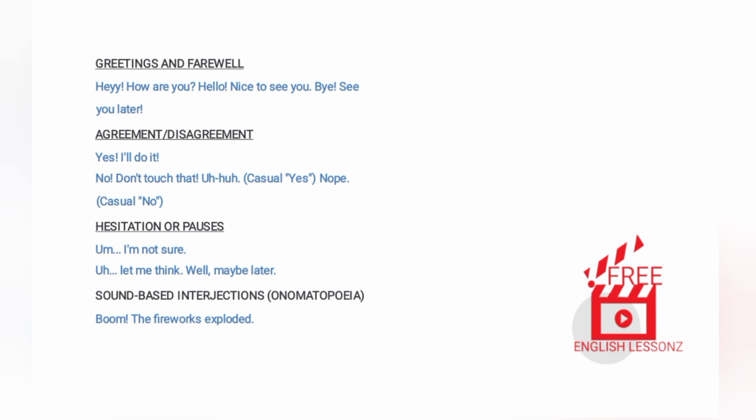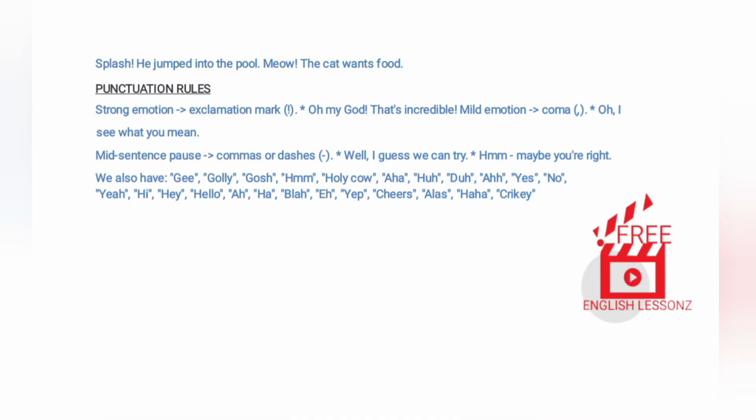Sound-based interjections, onomatopoeia. Boom, the fireworks exploded. Splash, he jumped into the pool. Meow, the cat wants food. Punctuation rules. Strong emotion: use an exclamation mark. Oh my God! That's incredible. Mild emotion: use a comma. Oh, I see what you mean. Mid-sentence pause: use commas or dashes. Well, I guess we can try.